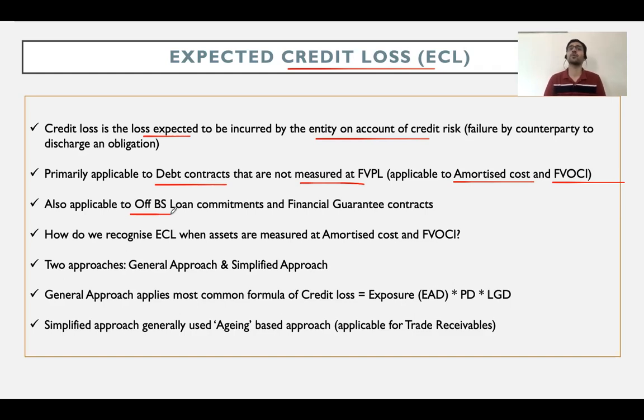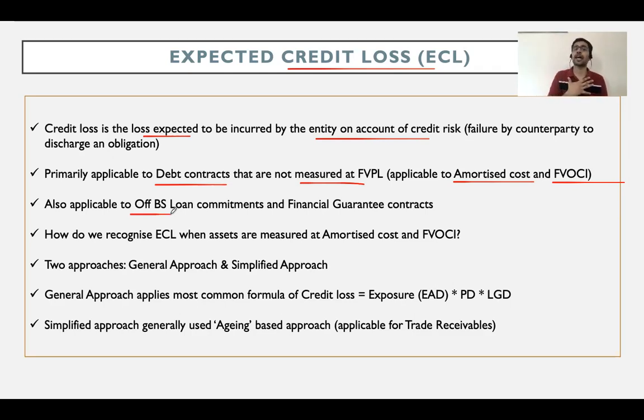Now, what do we mean by the term off-balance sheet exposures? Example, let us say I have given a guarantee. Let us say my friend has taken a loan from you. I have given you a guarantee saying that if my friend does not pay you the money, I will pay you the money. I have given a guarantee on behalf of my friend saying that if he does not repay you the loan, I will actually pay you that loan.